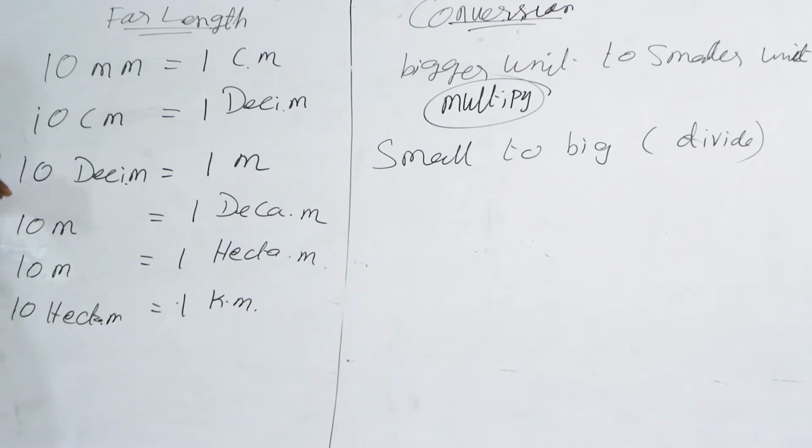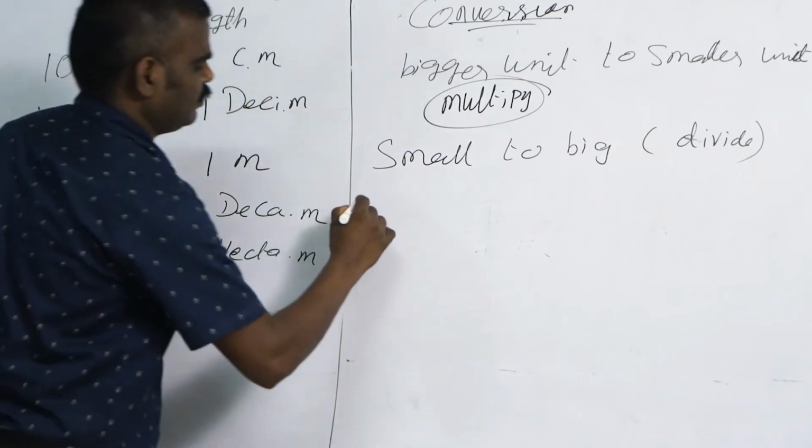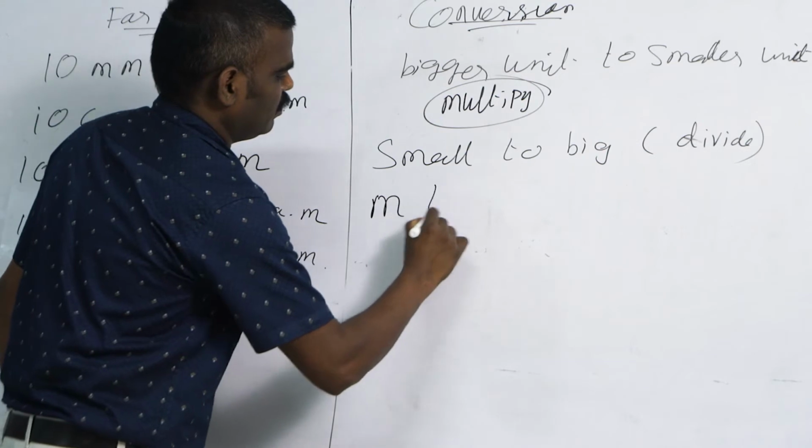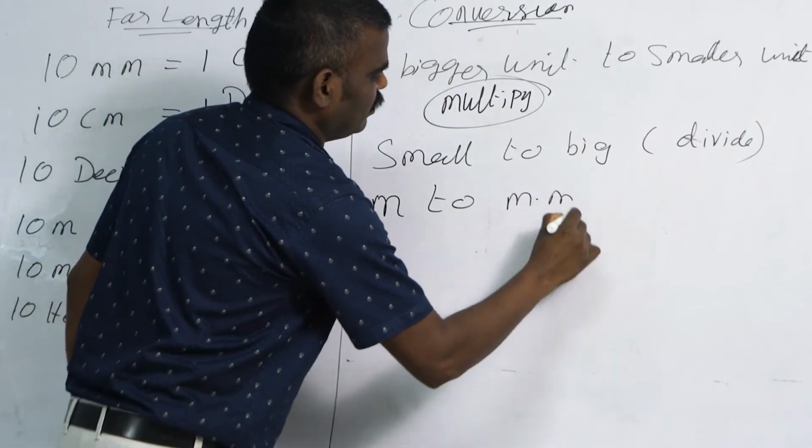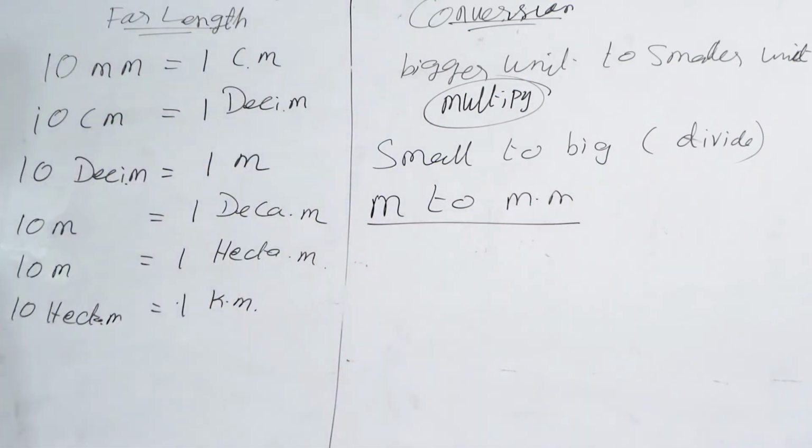Suppose you are going to convert millimeter to meter or meter to millimeter. Meter here, millimeter here. How many tens are there? 1, 2, 3.